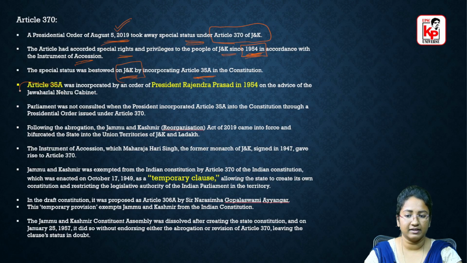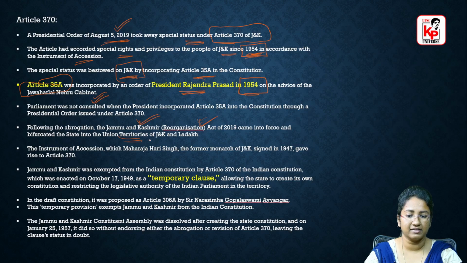This Article 35A was incorporated by an order of President Rajendra Prasad in 1954 on the advice of the Jawaharlal Nehru cabinet. Right.